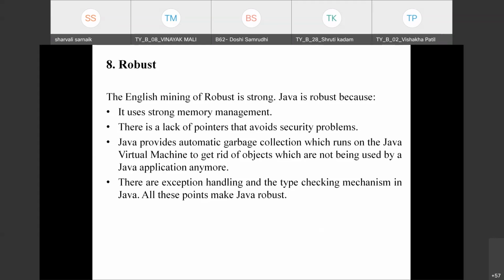So if you are using the logic 10 divided by 0 in a program, then it will interrupt our code, and it will stop our code from further execution. In this case, Java can handle this type of exception with the help of exception handling concepts. With that concept, we can handle such exceptions. This is how exception handling works, and it makes the Java language a robust or strong language. So this is one of the major features of Java, that Java is a robust language.